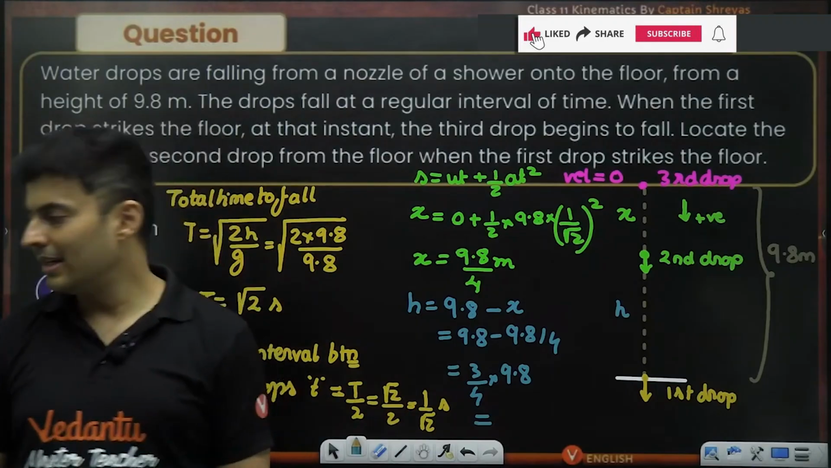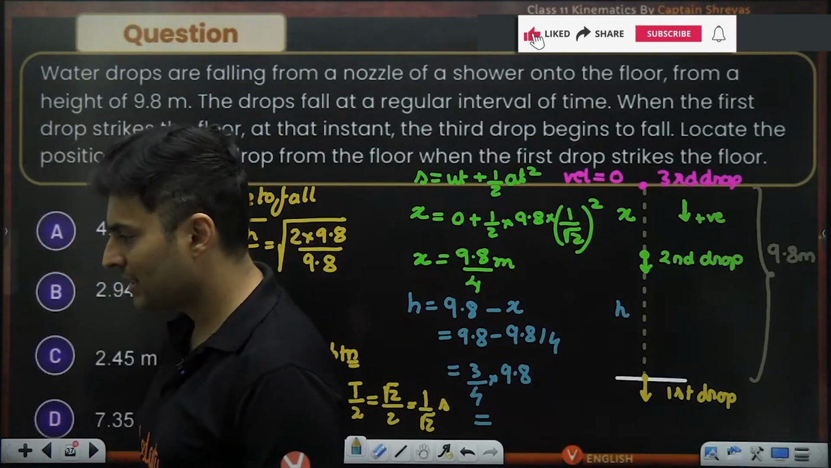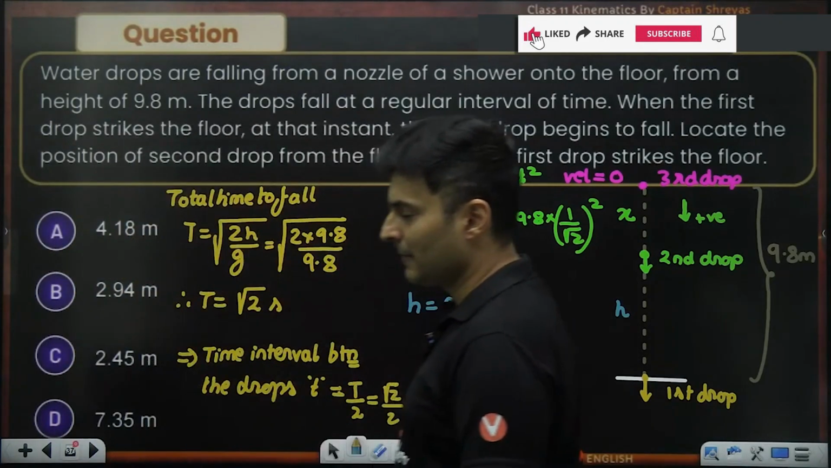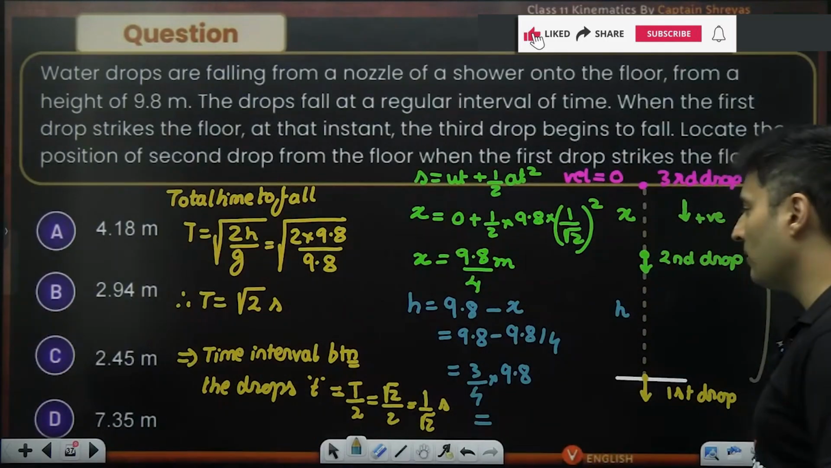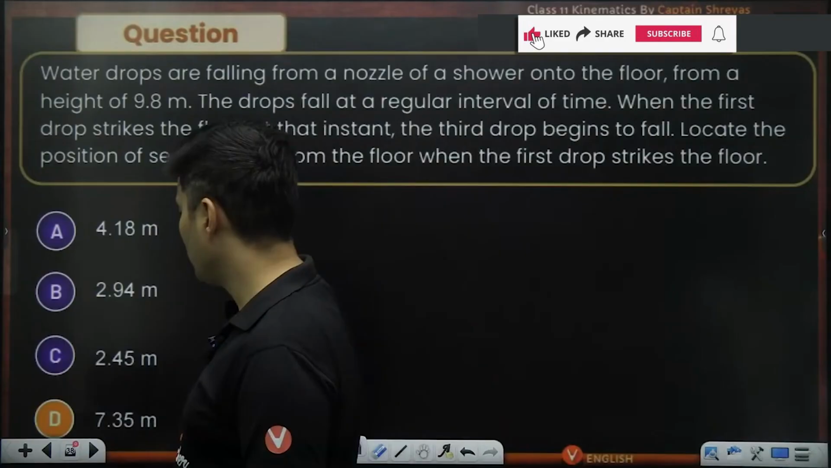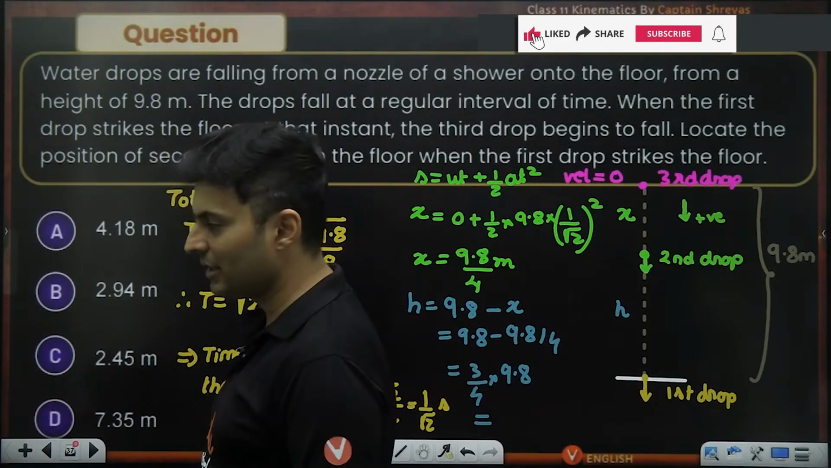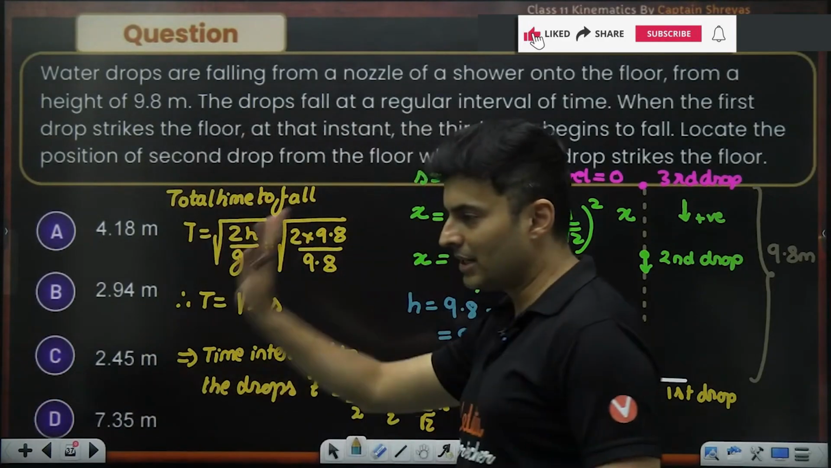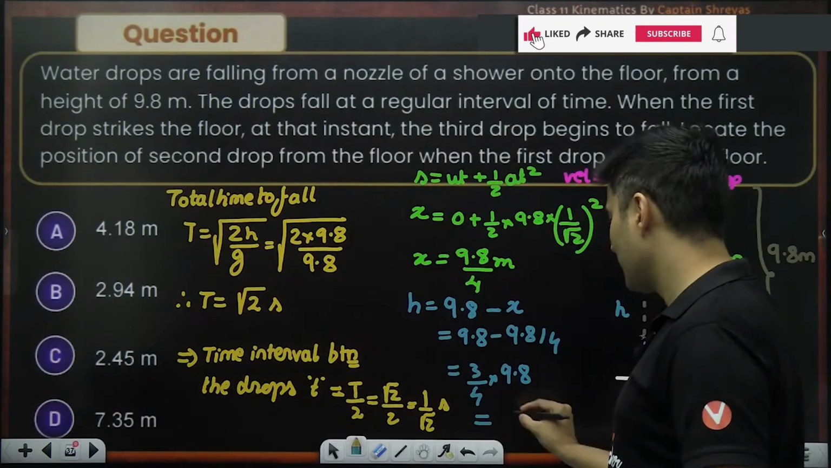So 3/4 of 9.8, guys, how much will it be? Come on, quickly tell me the answer. Yes, quickly tell me the answer. 9.8 divided by 4, close enough to our option number D. Yes, 7.35. Very good. Option number D, 7.35 meters. Perfect.